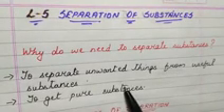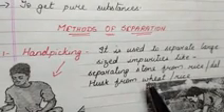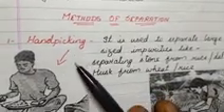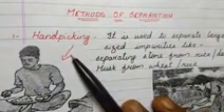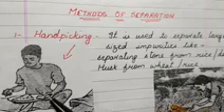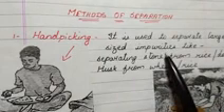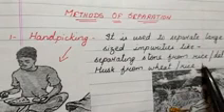Now, in this chapter, we will study the various methods of separation. We will see what the different methods of separation are. In this video, I will explain only two methods of separation. The first method of separation is hand picking. What is hand picking? As the name indicates, picking with the help of the hands. Usually it is used to separate large sized impurities, for example, separating stone from rice or dal.